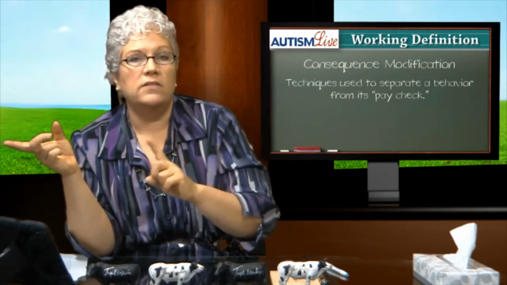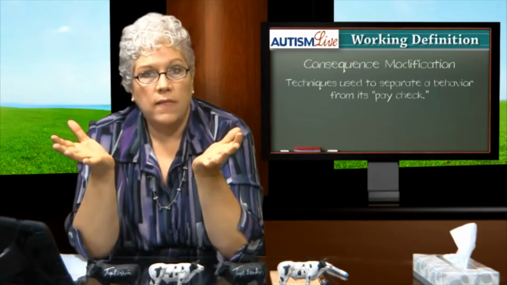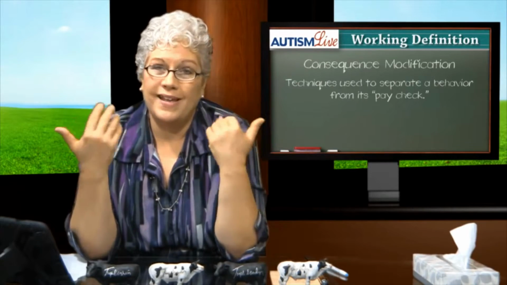Do we think that child's going to be more likely or less likely to engage in another tantrum because mom gave him or her the lollipop? I'm going to guess if I throw a tantrum and you give me a lollipop and I like lollipops, I'm probably going to throw more tantrums as opposed to less. So that lollipop is maintaining that challenging behavior.